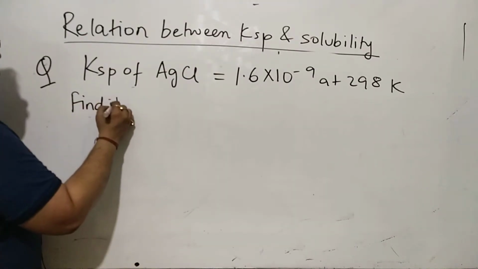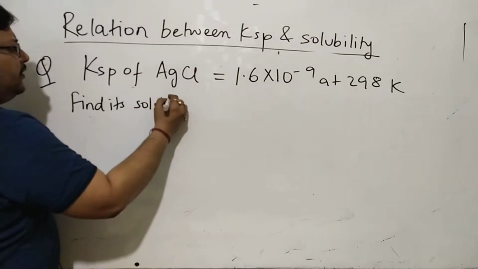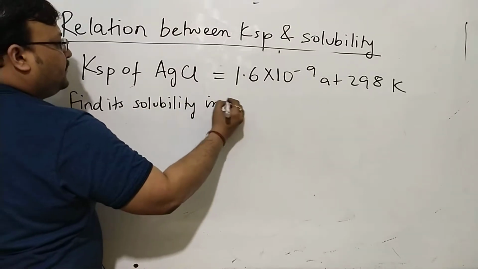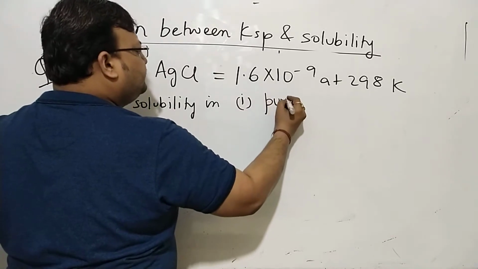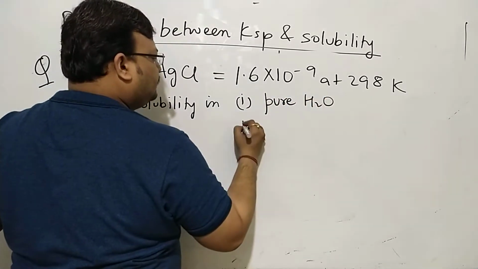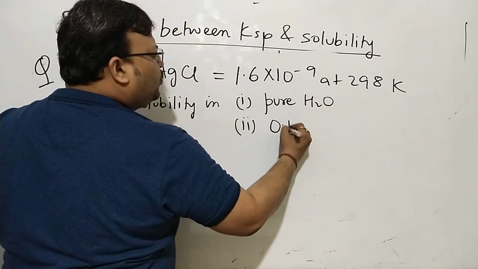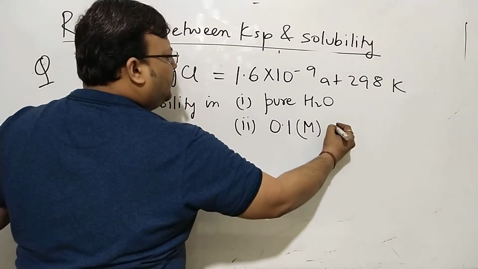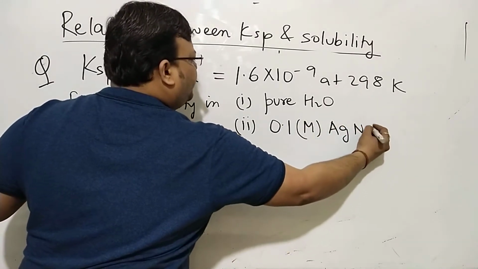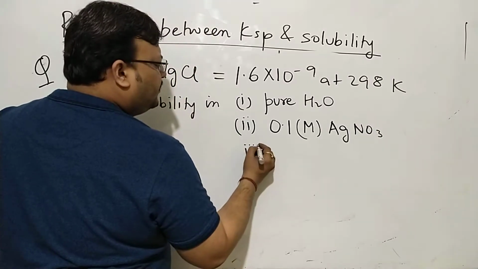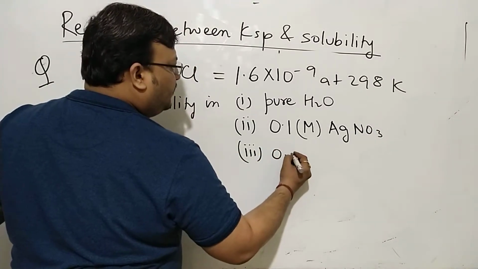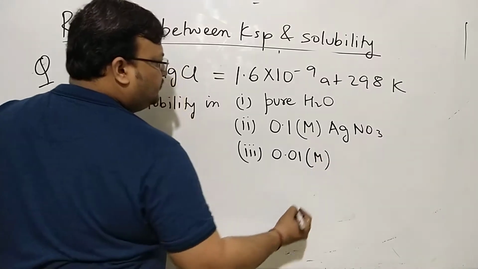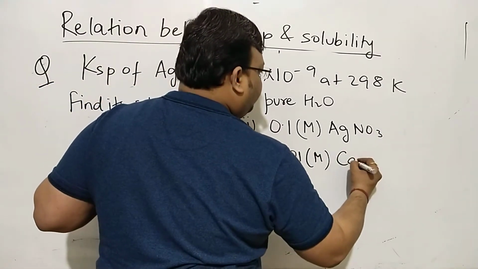You are asked to find its solubility in pure water, 0.1 molar AgNO3, and suppose 0.01 molar CaCl2.